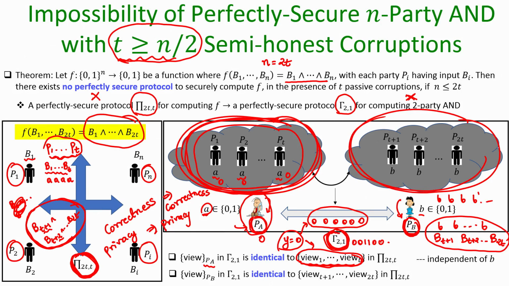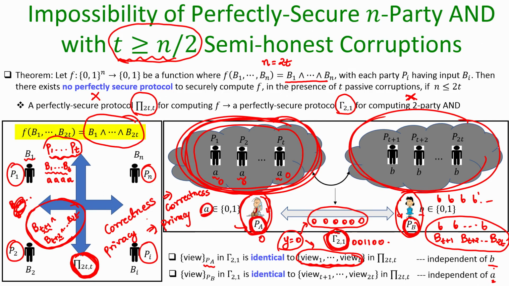In the context of this translated protocol gamma, the view of the party P A is completely independent of the actual bit B. Whereas if P B were corrupt in the protocol gamma 2 comma 1, since its view is identical to the view of the last T parties, and if the last T parties were corrupt in the protocol pi 2T comma T, their view would have been independent of the view of the first T parties, and the view of the first T parties in this gamma protocol basically depends on your bit A. So, I can say that the view of the party P B, if it were corrupt, is independent of the bit A.